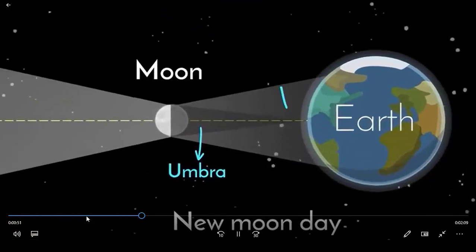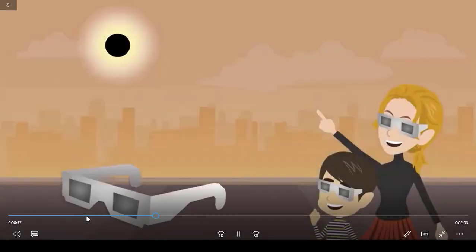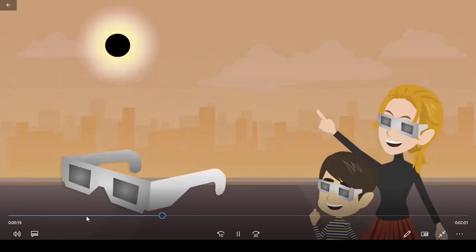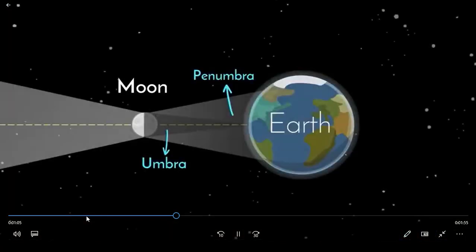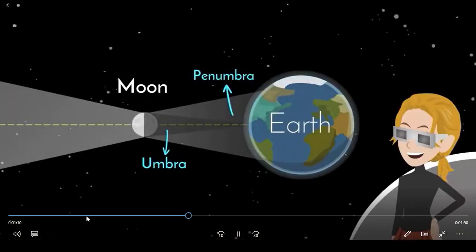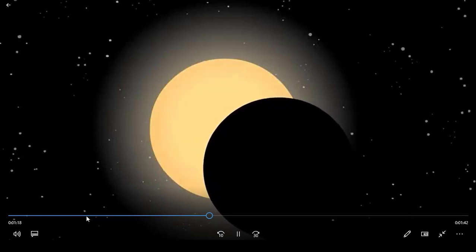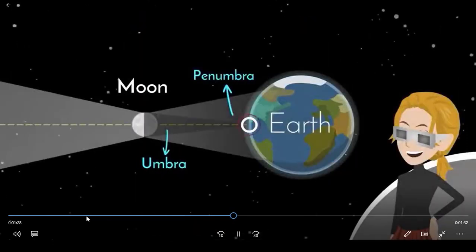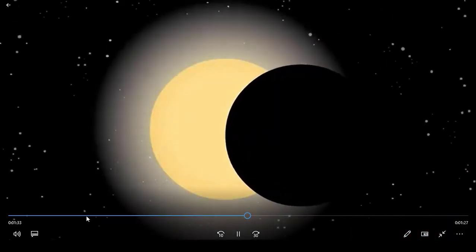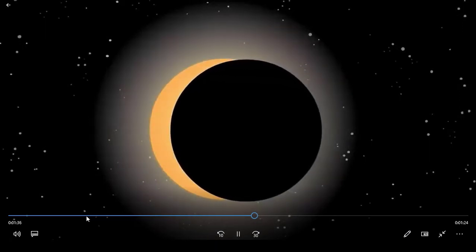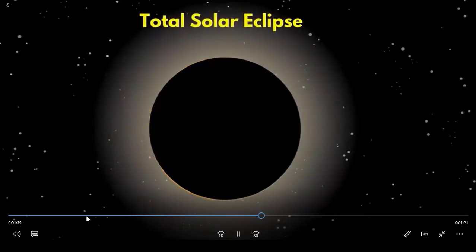The dark part of the shadow is called umbra, while the lighter part is called penumbra. During a solar eclipse, we use a special kind of goggles so that our eyes are not hurt. While standing at the lighter part, penumbra, you will see a partial solar eclipse. While standing at the darker part, umbra, you will see a total solar eclipse, where the moon completely covers the sun.